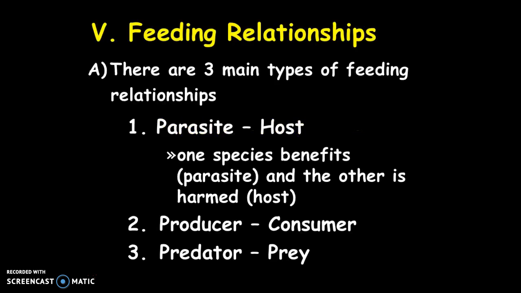In this next section of your notes, we are going to discuss feeding relationships. Overall, there are three main types of feeding relationships. There can be a parasite-host relationship, for example, a tapeworm, where one species, the parasite, would benefit from the other, while the host would be harmed in the process.